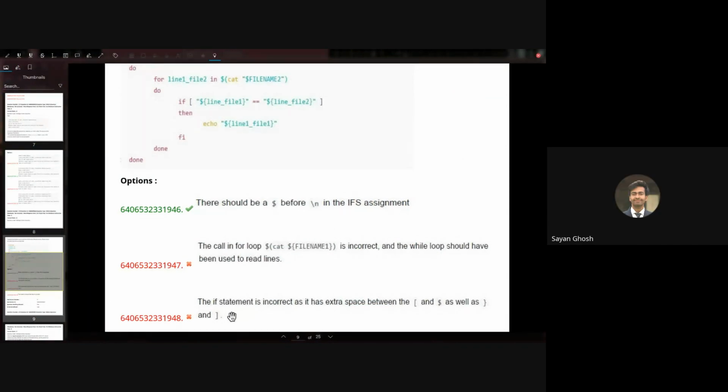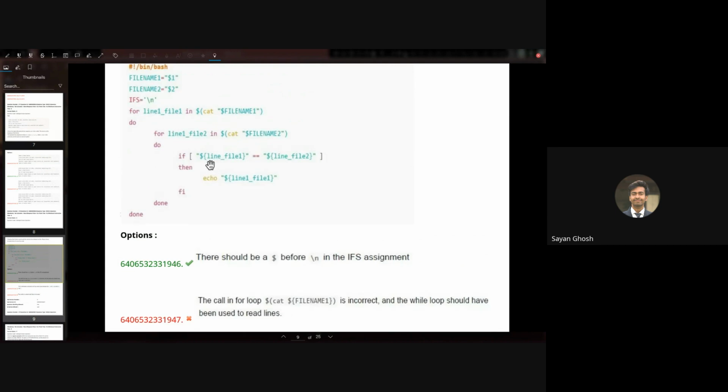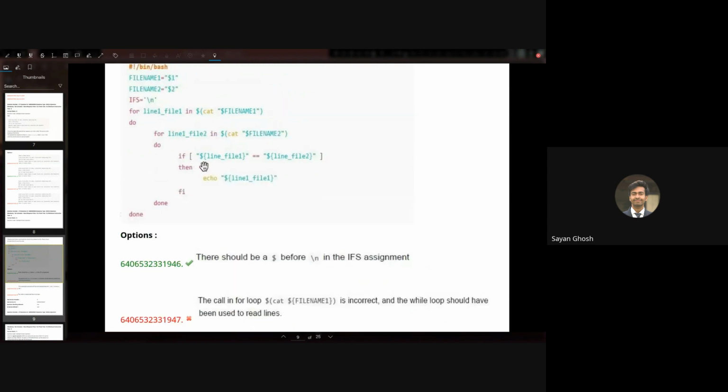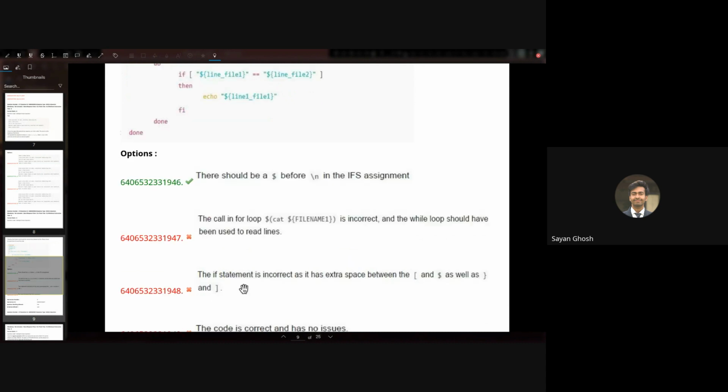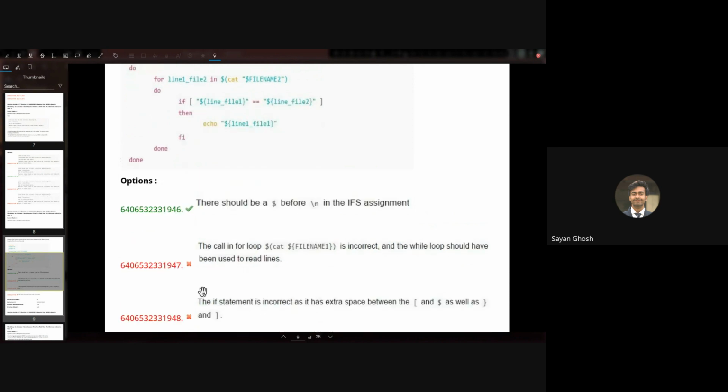Okay, yeah. So the third option states that the if statement is incorrect and it has extra space between the square bracket and dollar, as well as the closing curly bracket and closing bracket. So basically, it's stating that we have this space after this square bracket and before this square bracket, and that this is incorrect and we should not have the space. That is totally opposite of what is true. If we don't have a space there, then this command will not work and it will give us an error. Only if we have space will it work. So that's why option 3 is also incorrect.